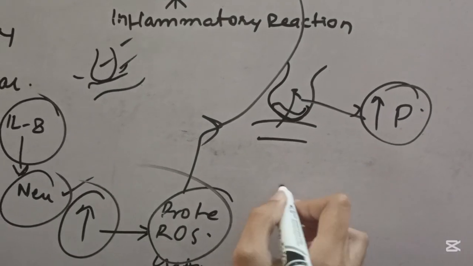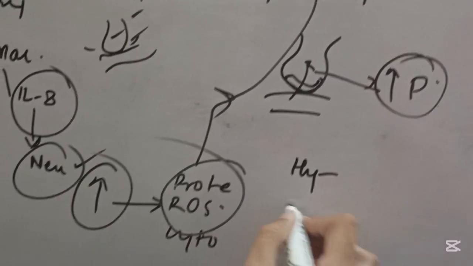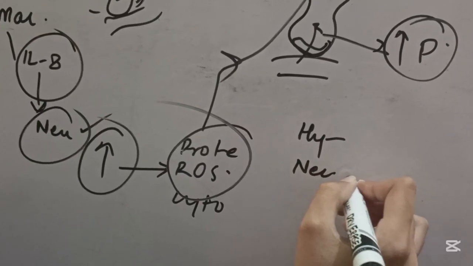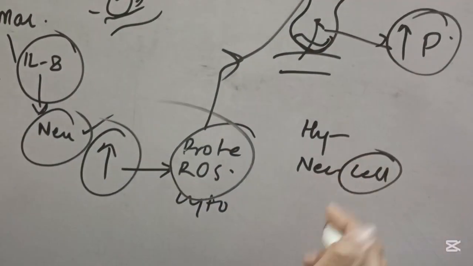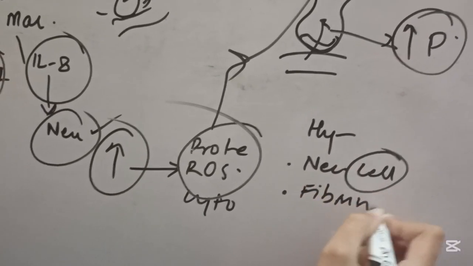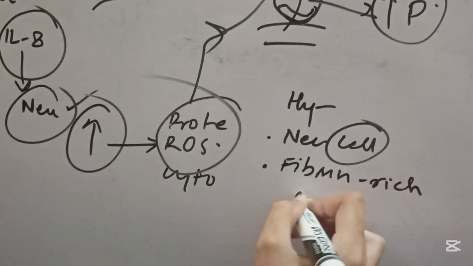And what is hyaline membrane? So hyaline membrane is actually made of necrotic cells, these pulmonary epithelial cells, plus fibrin-rich exudate.